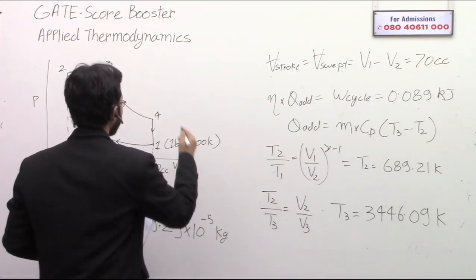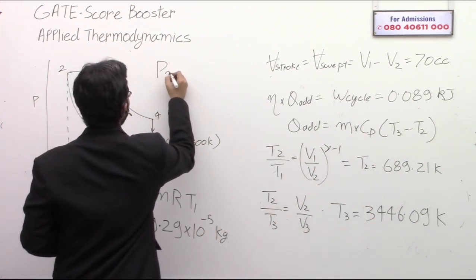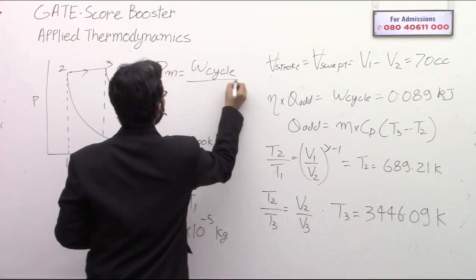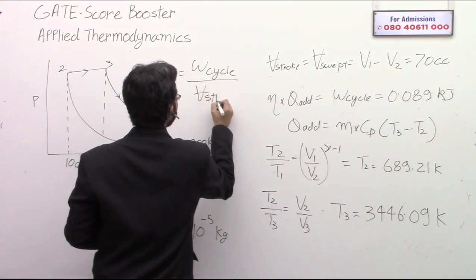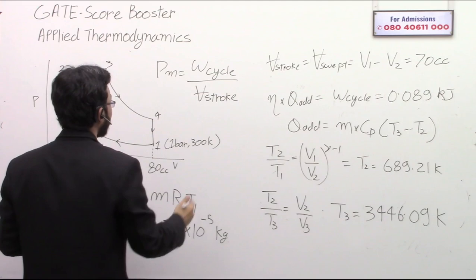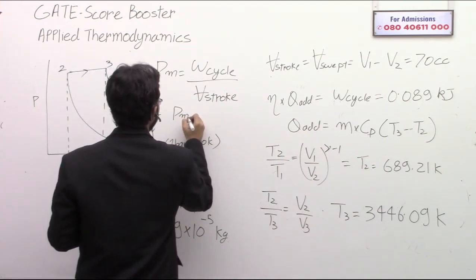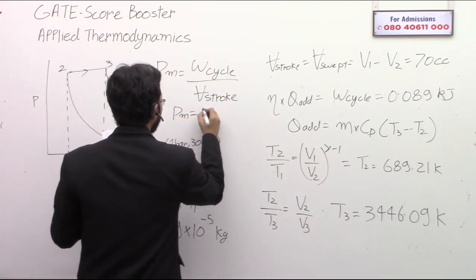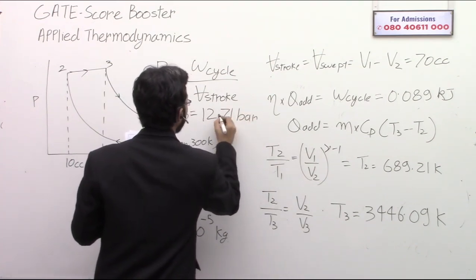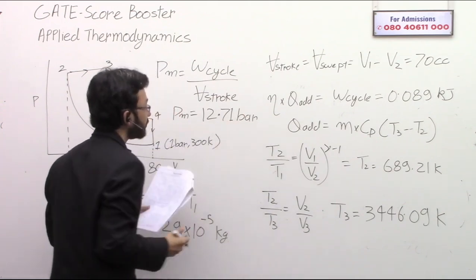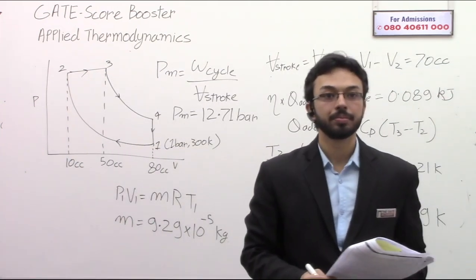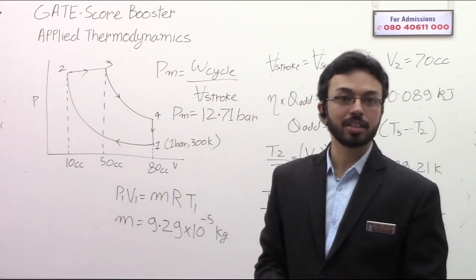So you can get Pm, the mean effective pressure, which is equal to the work of the cycle divided by the stroke volume. Keep in mind the units. When you do that, you will get the final answer: Pm, the mean effective pressure, is equal to 12.71 bar. Okay, this is the answer that you should be getting. Yeah, that is also acceptable. That is the same.